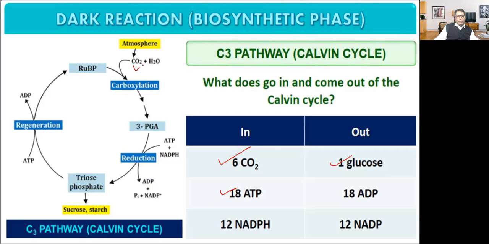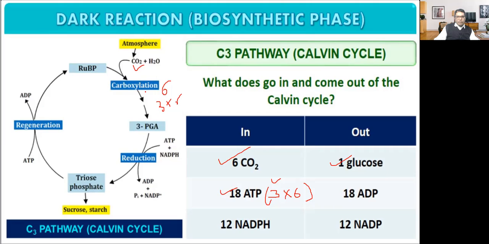To fix one carbon molecule, 3 ATP are required. So to complete one glucose molecule, 3 into 6. Here 3 into 6. Why 3? To fix one molecule of carbon dioxide, 3 ATP are required. 2 here and 1 here.